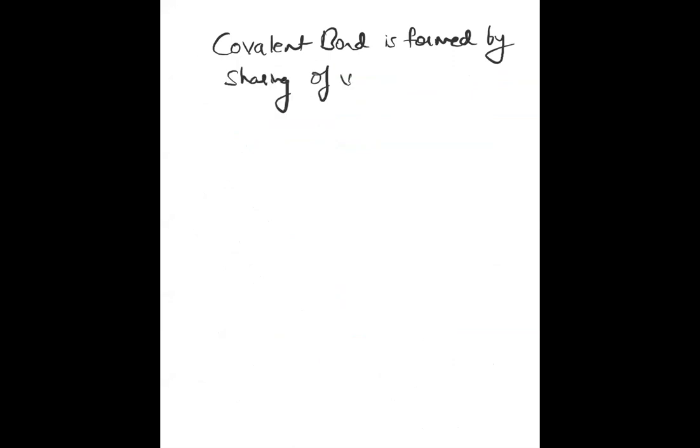Covalent bond means sharing of valence electrons.